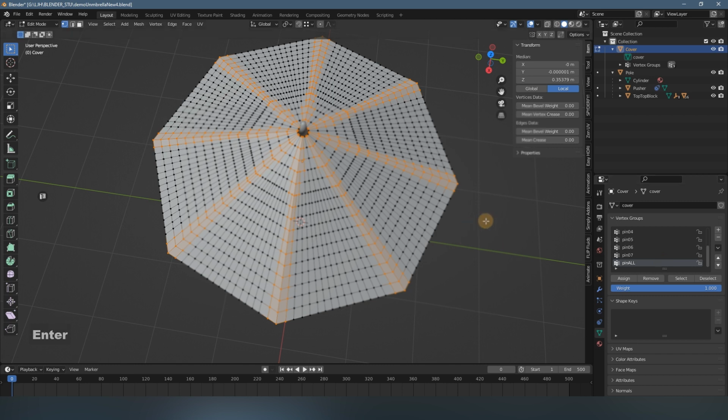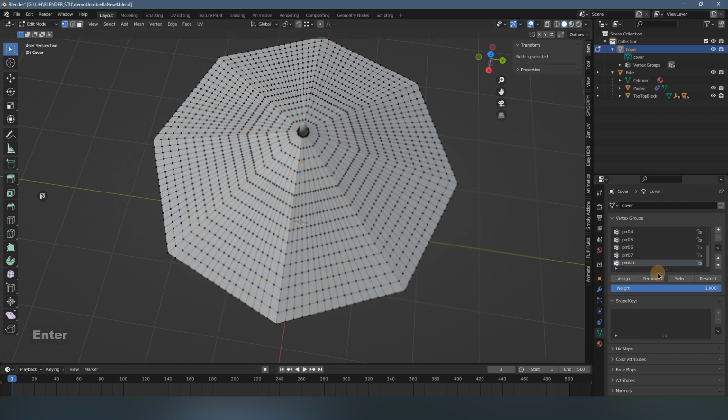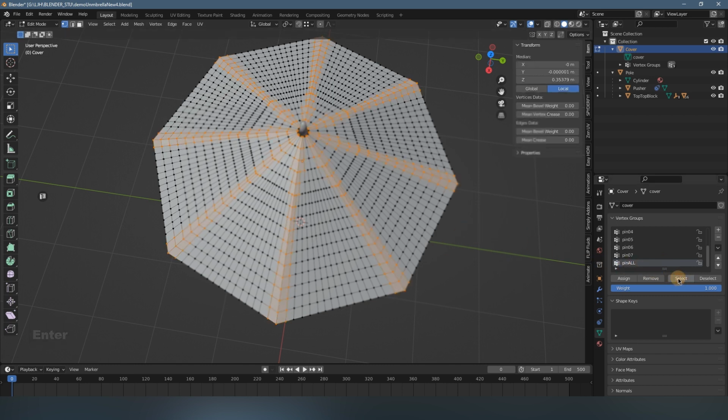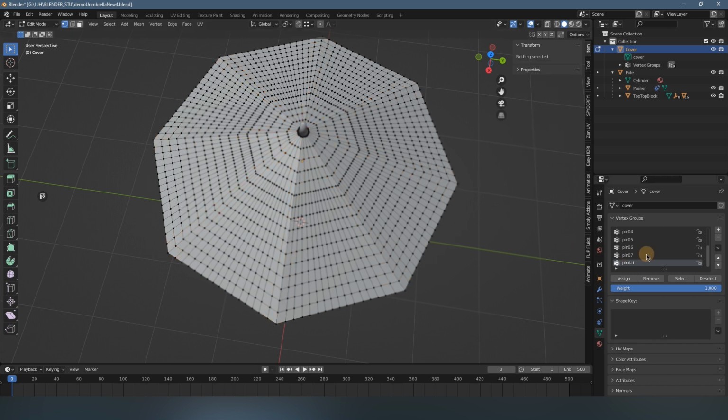Alright, so now we have this group that includes every corner, every long stick vertex group, and we have every single vertex group as well. So if you don't click in the viewport, they won't clear the selection.